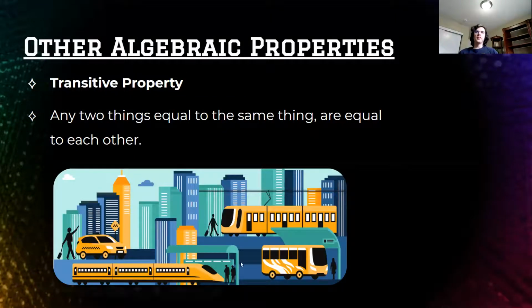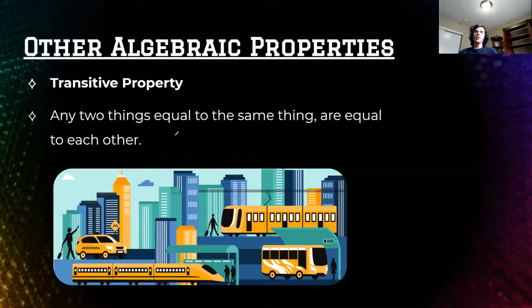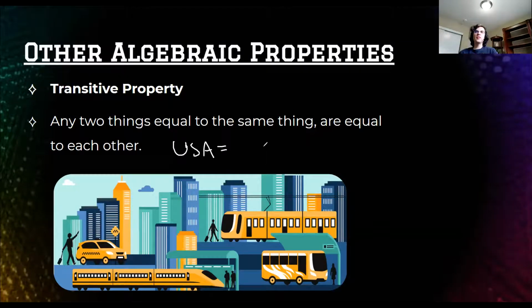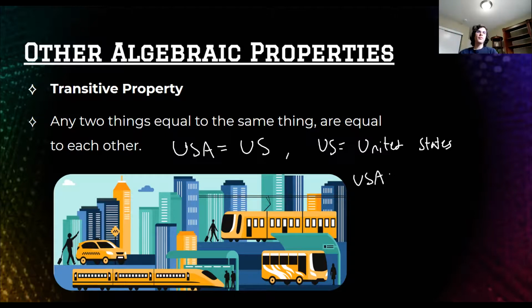The transitive property. So again, public transit systems, you might have been in class when we did our quiz, right? Any two things equal to the same thing are equal to each other. So I like to think about it like this. If I was to say the USA, right, that's the same thing as saying the US, yeah? And the US is the same thing as saying the United States, right? So really, if I know USA is the same thing as saying US and US is the same thing as saying United States, I also know that the USA means the United States, right? There's actually lots of different synonyms, if you remember. And that's what the idea of a transitive property is, linking things from one thing to the next.